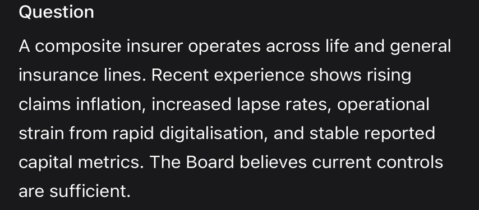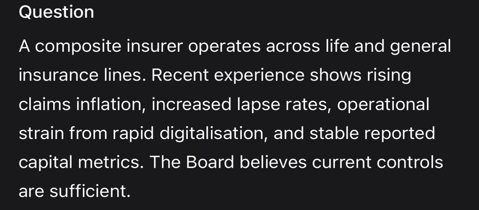The board's reliance on stable capital metrics as evidence of control sufficiency is potentially misplaced, as these figures often represent a lagging view of a rapidly deteriorating external environment. Under the actuarial control cycle, the current situation necessitates an urgent respecification of the problem. The confluence of rising claims inflation and increased lapse rates suggests that the firm's underlying risk profile has shifted. Inflation erodes technical margins in general insurance while increasing the expense base in life operations, while higher lapses introduce anti-selection and liquidity strain that current pricing models may not yet reflect.